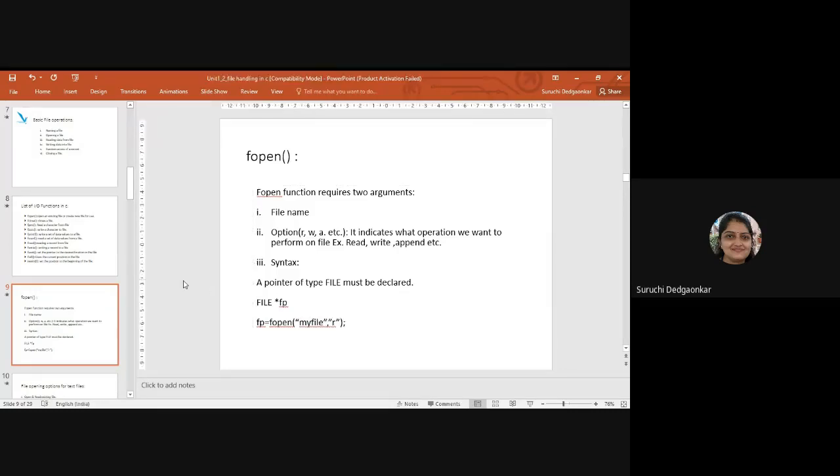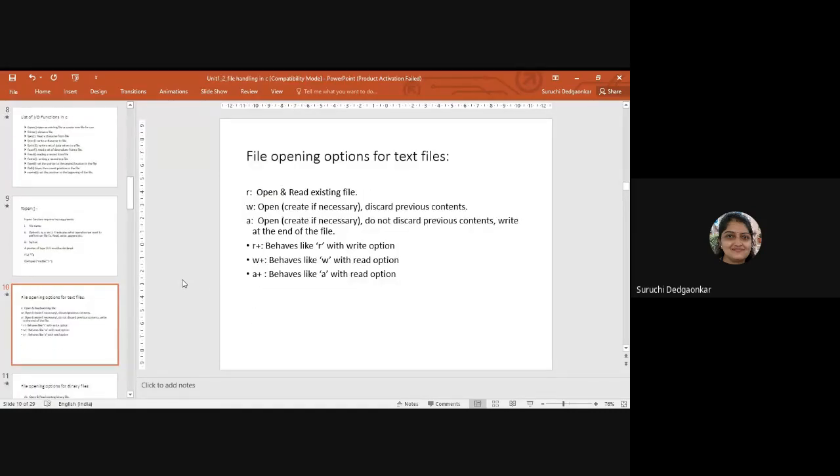There are different modes of opening. In the read mode, you can open and read the existing file. If the file does not exist, if you are giving a new file name that does not exist and you use read mode, it will give an error. Read mode works only if the file is there. It will not create a new file with that name. If it exists, then only it can read.